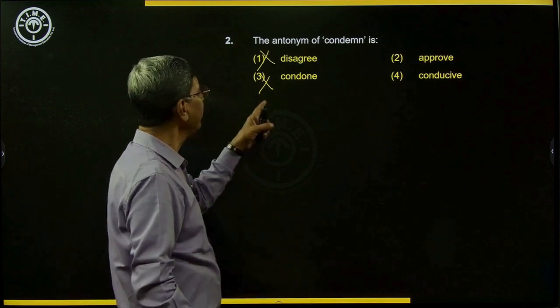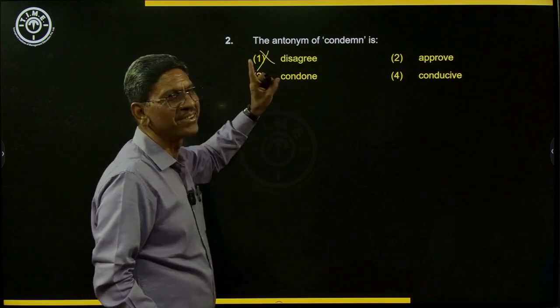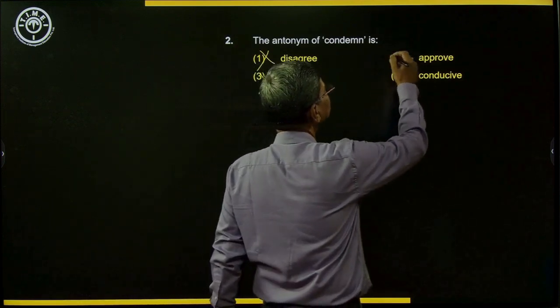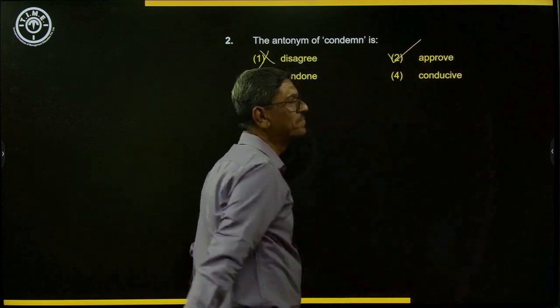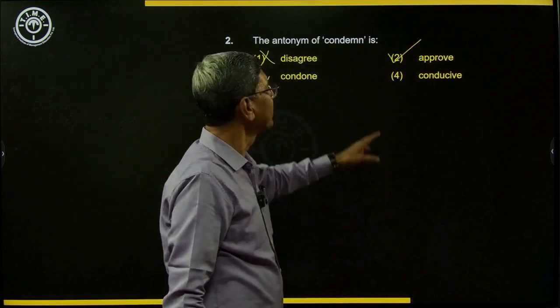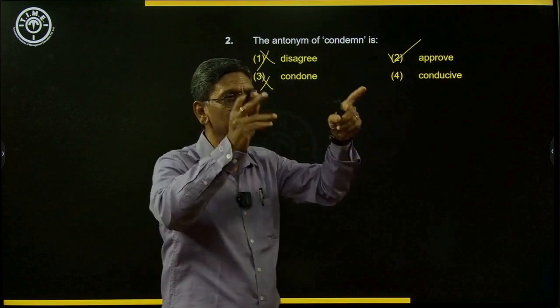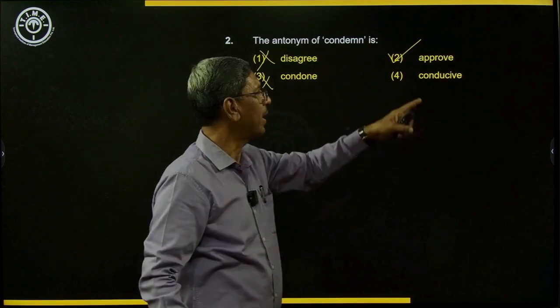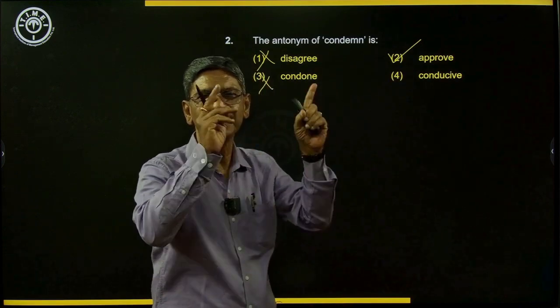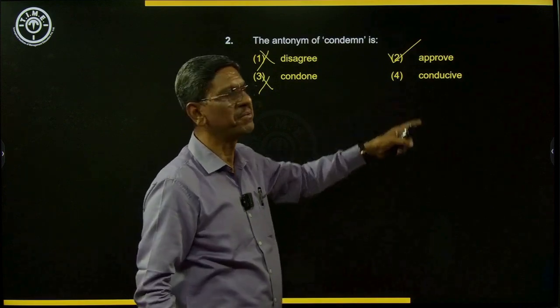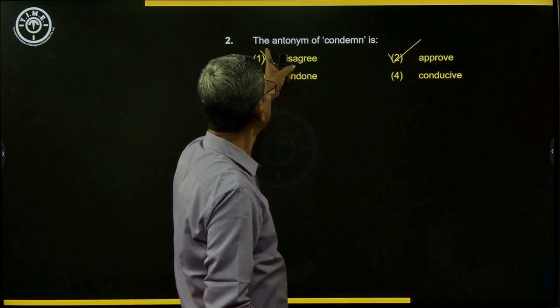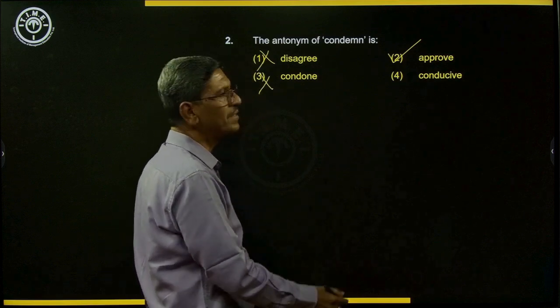So condone also is not right. So the opposite is approve. Condemn is to say what you are doing is wrong. Approve means what you are doing is right. So the antonym of condemn is approve.